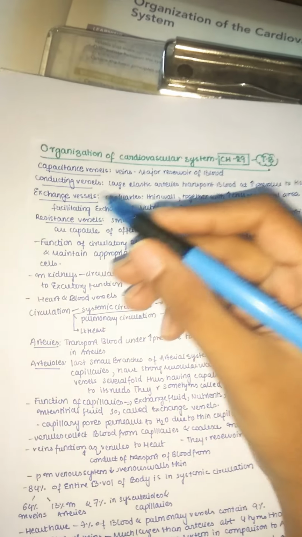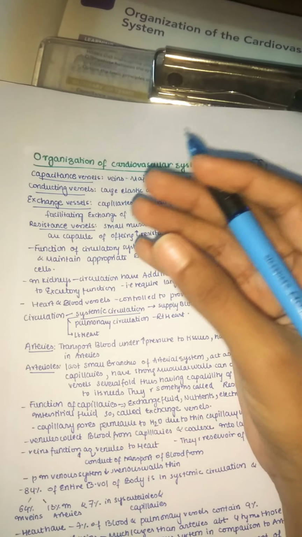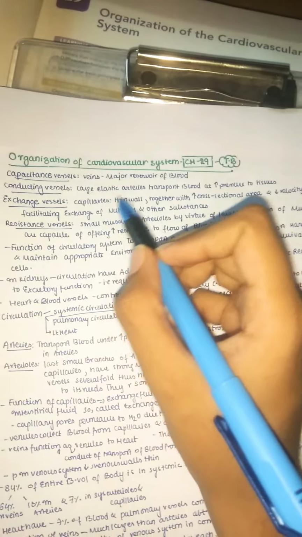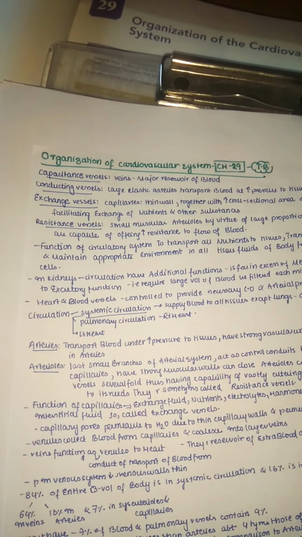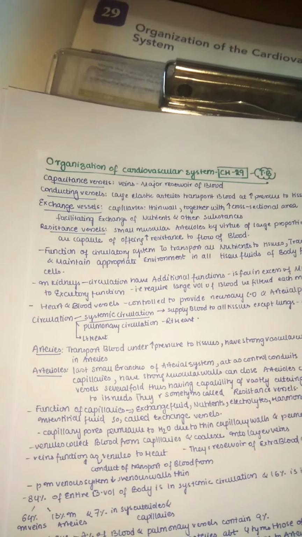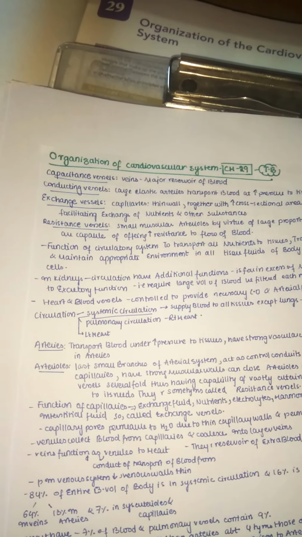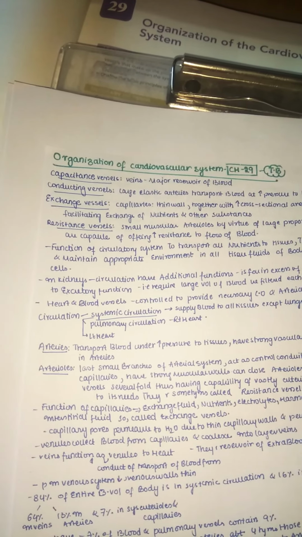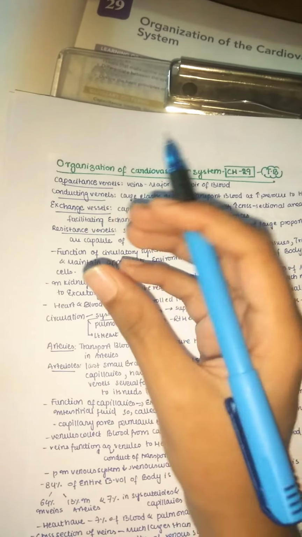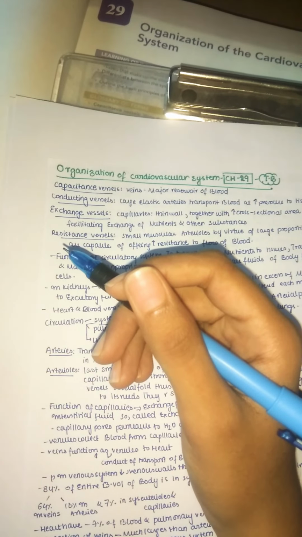Now let us see the conducting vessels. In the name you can understand, conducting means something that is passing, it is like circulating, right? Large elastic arteries transport blood at high pressure to the tissue. Large arteries are called large elastic arteries. Example, you can take aorta. You know that aorta is a large elastic artery. So these are the conducting vessels, because here the transport of blood takes place at very high pressure. So capacitance means veins, they can store a lot of blood. Conducting means large elastic arteries.